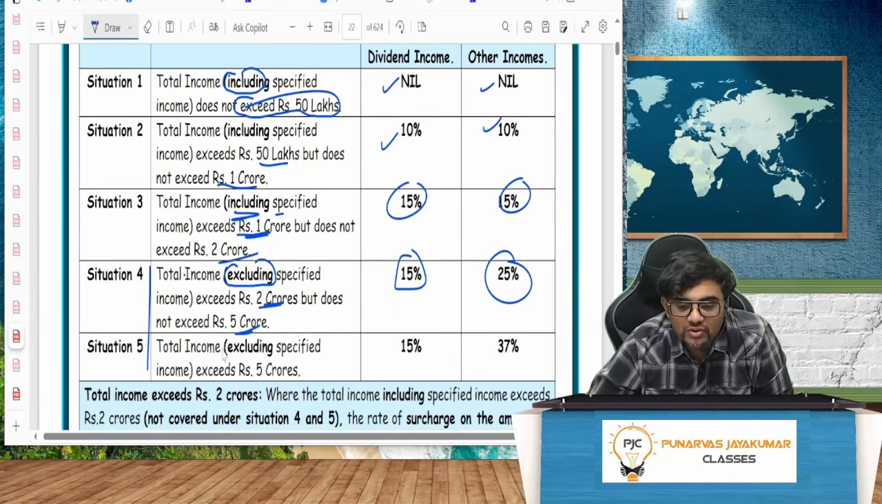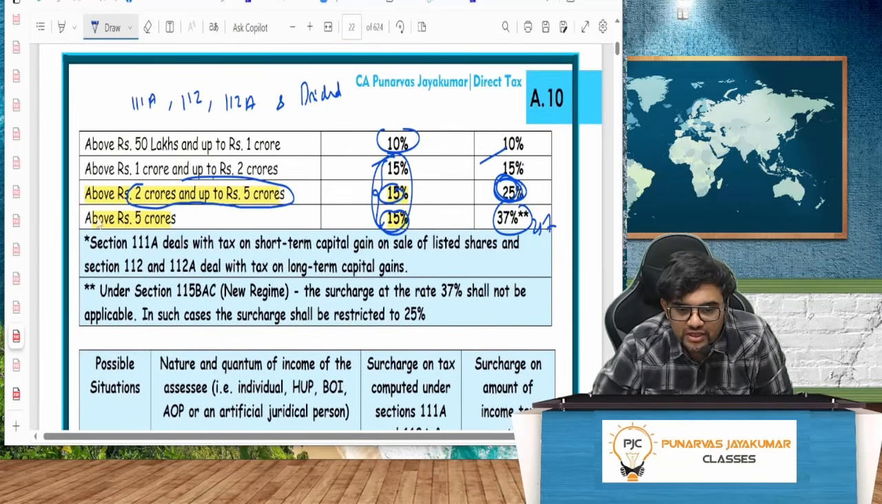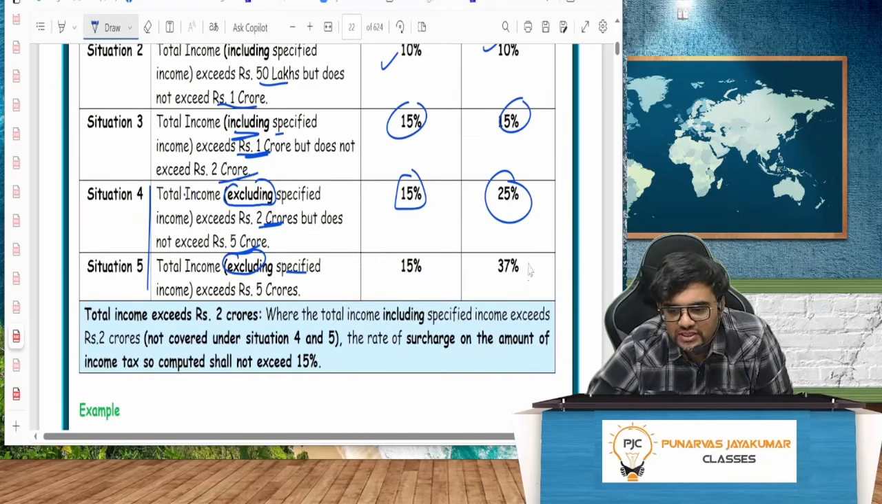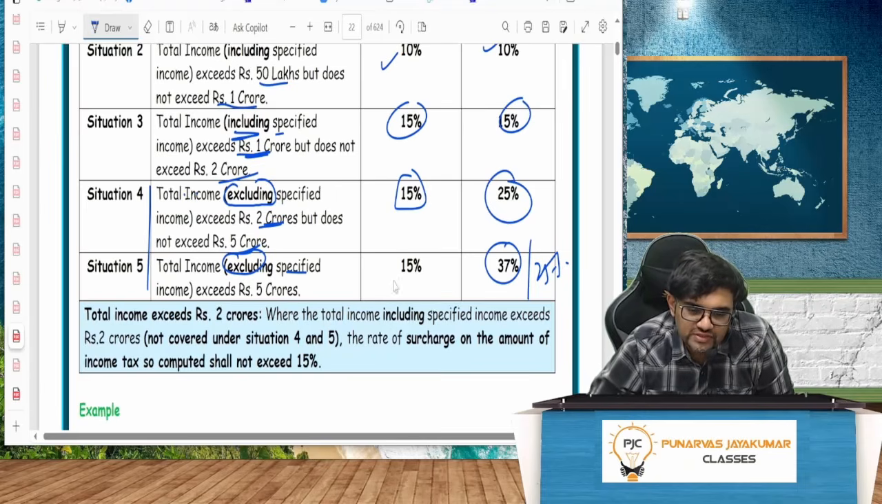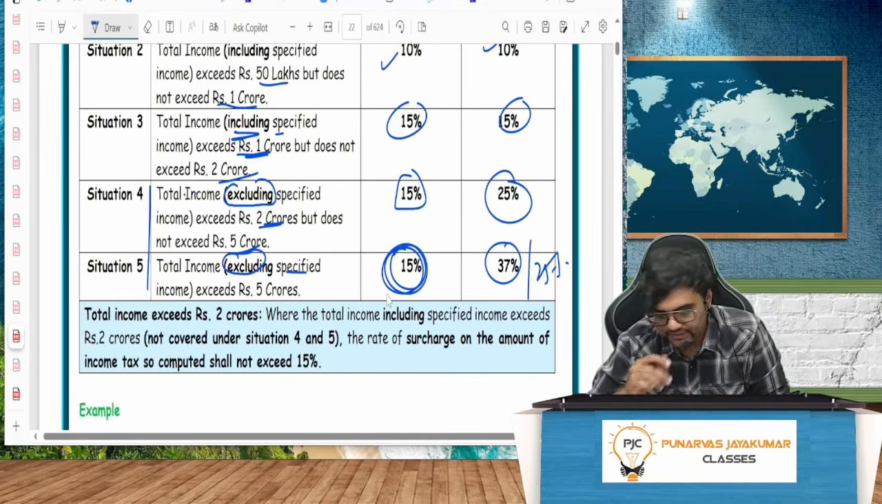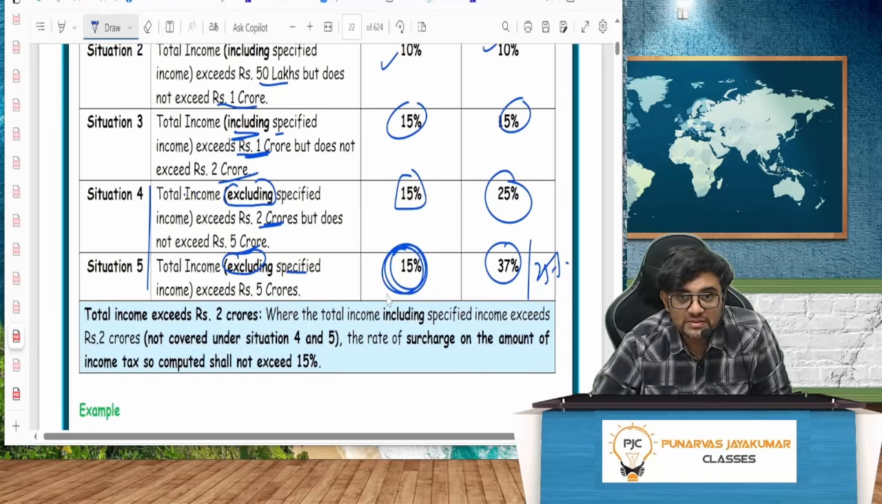As the total income, excluding specified income, is exceeding 5 crore, total income is above 5 crore and total income excludes this income. So I will have to charge 37% in the old regime, 25% in the new regime. But for the specified income, it should only be maximum 15%. It should always be maximum 15%.